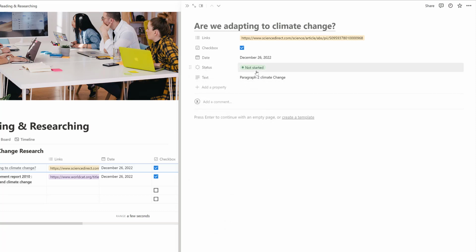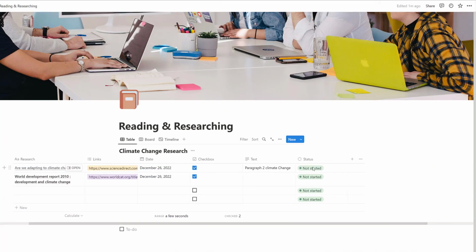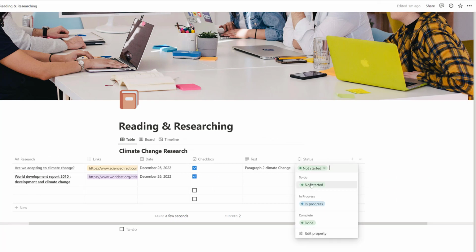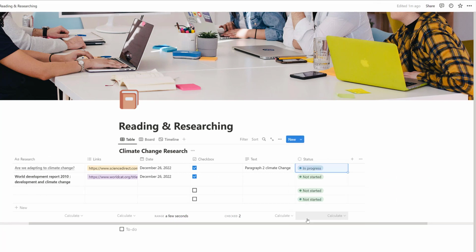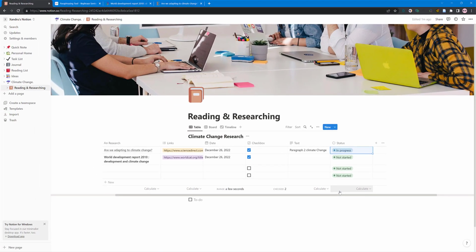So now you can put not started, so you know exactly, if I tap off it, see on the right here, where you're at with them. So you can change them as you're working. So status, tap on it. You can put in progress. Now, it's got to be a lot better when you're planning an essay than just bullet pointing it, because you're actually integrating more options and making it easier to work with.